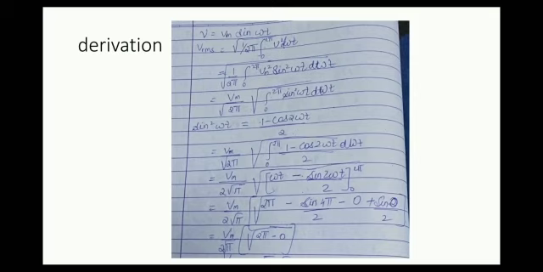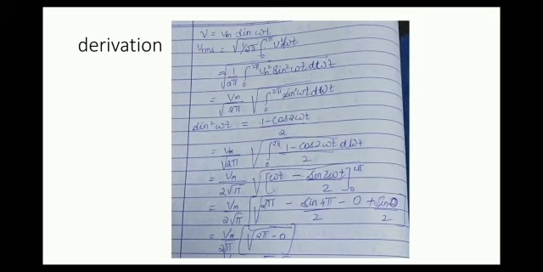Vm by 2 root pi under root of it gets integrated: omega t minus, cos 2 omega t becomes sine 2 omega t upon 2, in the range of 0 to 2 pi. Substituting the limits, it becomes 2 pi minus sine 4 pi divided by 2, minus 0 plus sine 0 upon 2.